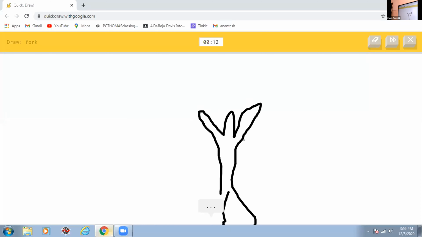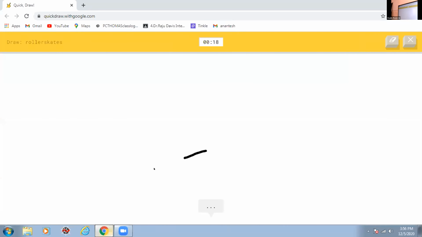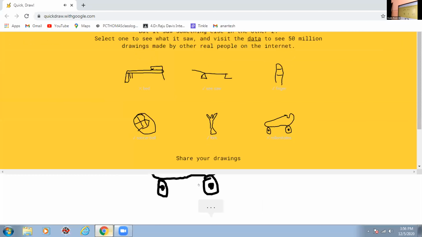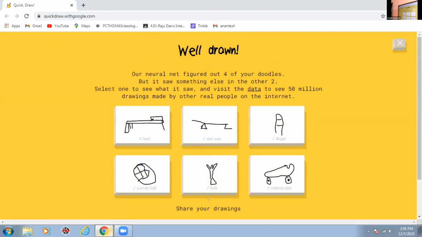I see line. So I know it's fork. I see spoon, or shoe. I see skateboard, or cannon. I have no clue what you're drawing. Sorry, I couldn't guess it. One, two, three, four, five. 1, 2, 3, 4 coins. Very good. You can stop sharing, Achut.